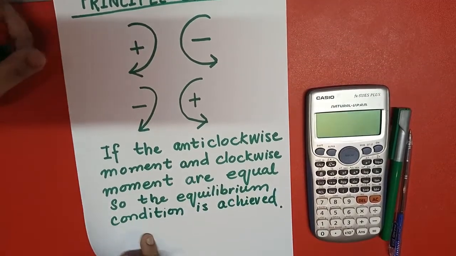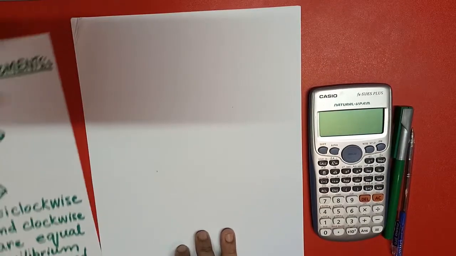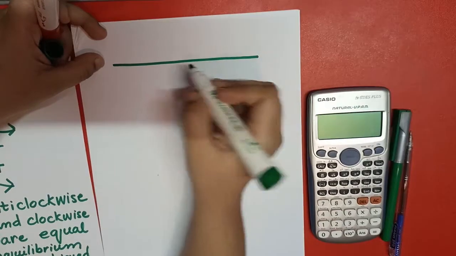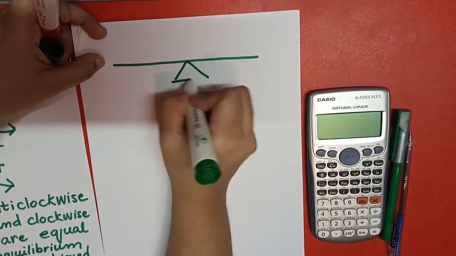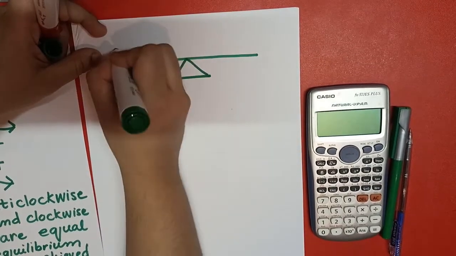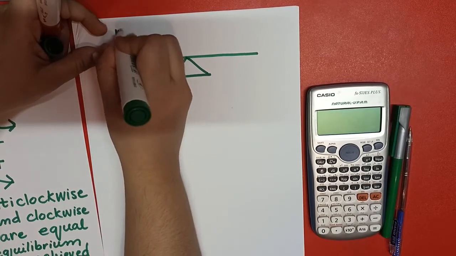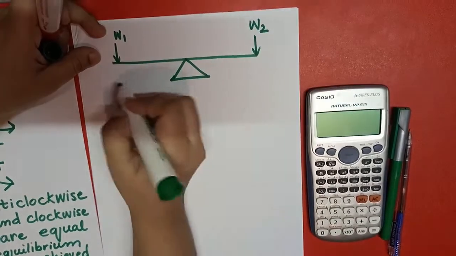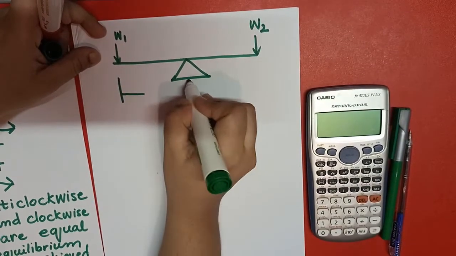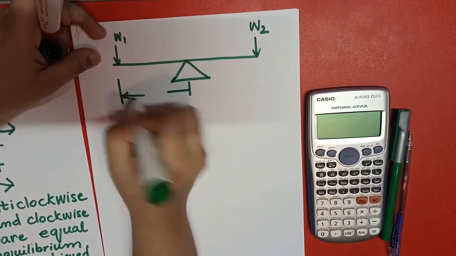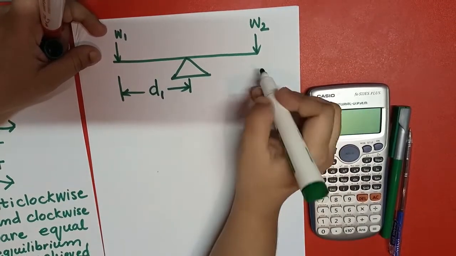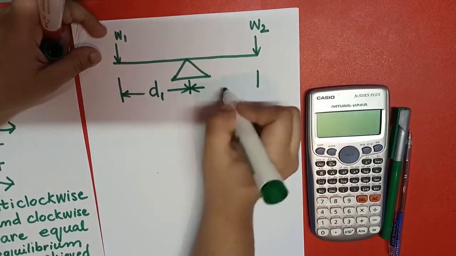How can I say this? For example, you have already studied in intermediate, if we have a fulcrum over here and this is a seesaw, there is a weight W1 and this is the weight W2, and its length from the center of the fulcrum is D1, and this is D2.